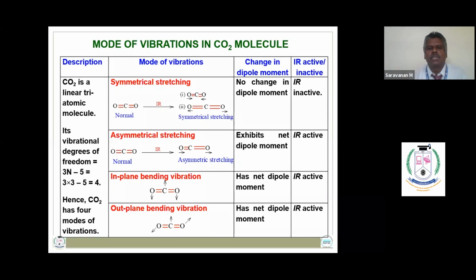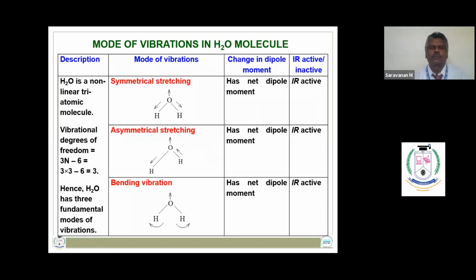In the case of symmetrical stretching, no change in dipole moment takes place, and hence it is IR inactive. So the remaining 3 modes of vibrations exhibit net dipole moment, and hence they are active. The H2O molecule is a non-linear triatomic molecule, and to calculate vibrational degrees of freedom for non-linear molecules, we have the expression 3n minus 6.